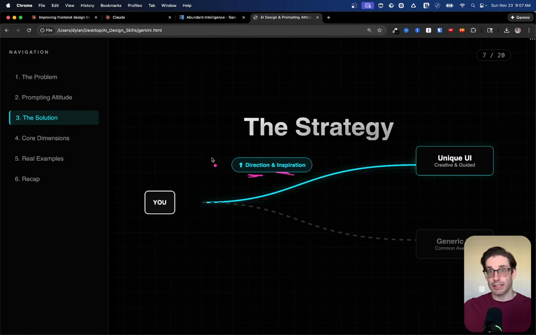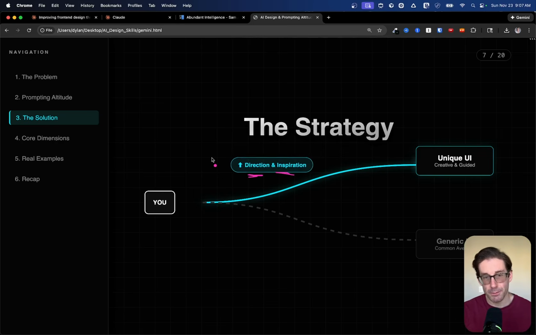So, in the context of direction, the thing we want to get away from is likely purple gradients on white backgrounds, because that's a common thing you see in every single AI output when it comes to dashboards. And something we want to go towards is something that we're interested in. So, maybe we like certain fonts or certain colors. That's the direction we should include in our prompt.